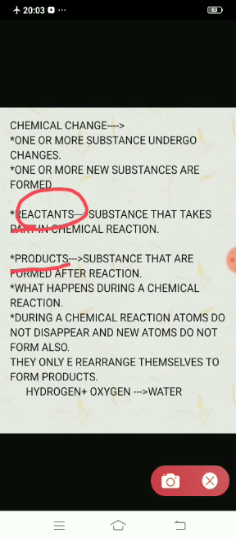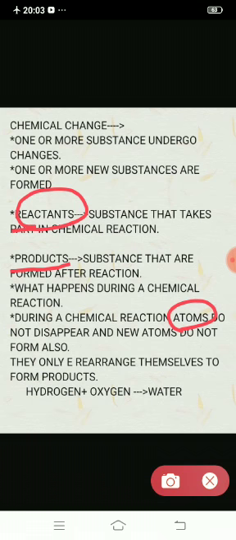So what actually happens during a chemical reaction? During a chemical reaction, atoms do not disappear. As you have already studied before, atoms take part in chemical reactions. So what is going to happen with the atoms? Are the atoms going to disappear somewhere or are some new atoms formed?